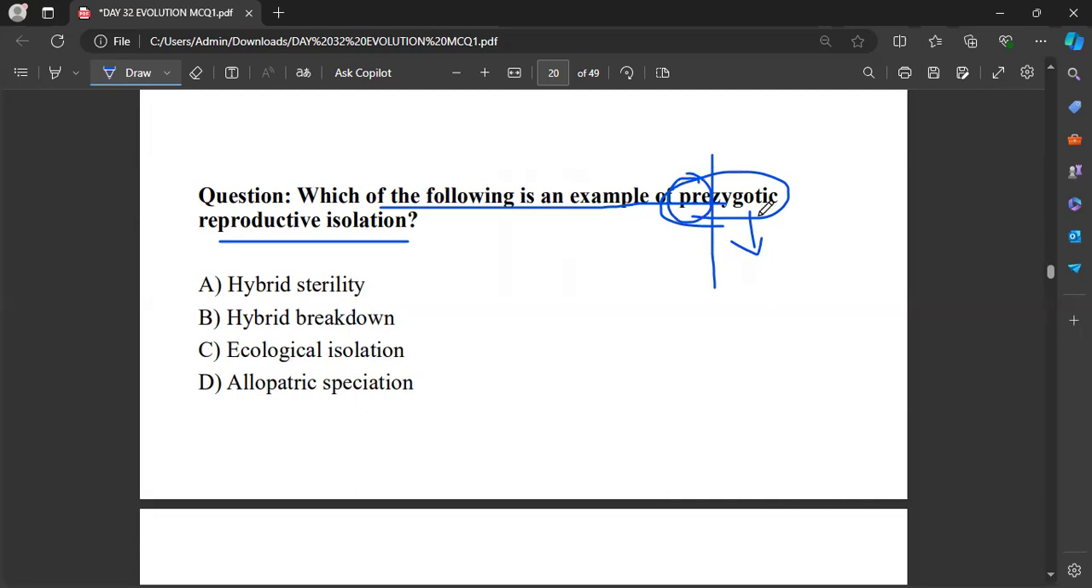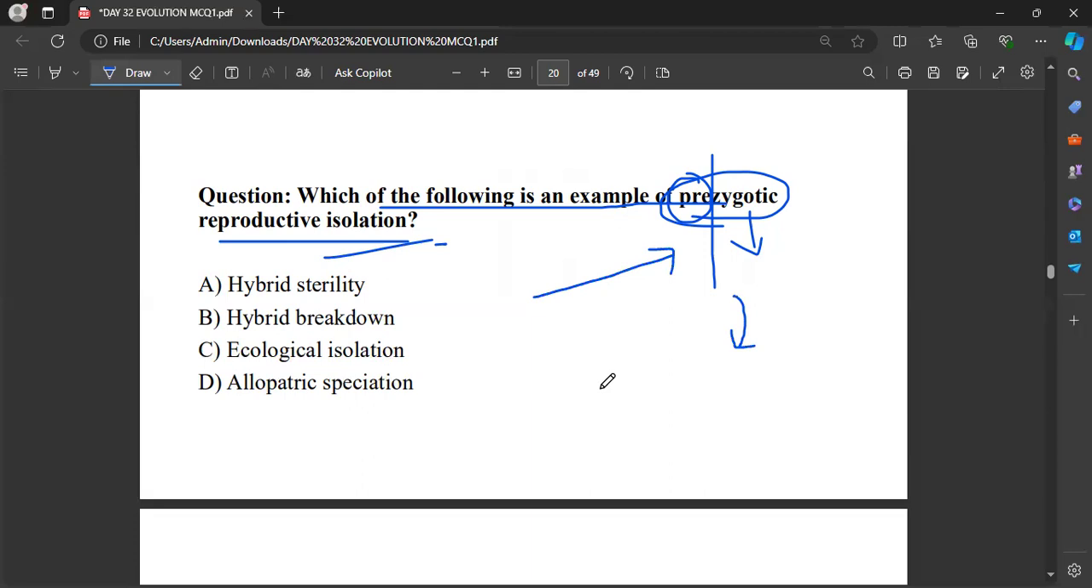Post-zygotic, which means what? The barriers that prevent the fertilization are called pre-zygotic barriers. Post-zygotic barriers mean that after the formation of the zygote, the embryo faces barriers, and as a result the embryo dies. That is what post-zygotic isolation is.